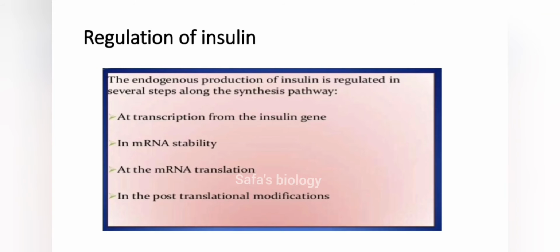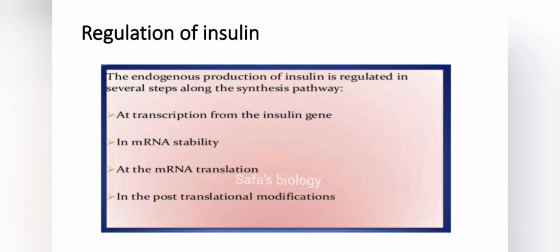Regulation of insulin. Insulin regulates the metabolism of carbohydrates, fats and proteins by promoting the absorption of glucose from the blood into liver, fat, and skeletal muscle cells. The endogenous production of insulin is regulated in several steps along the synthesis pathway: at the transcription from the insulin gene, in mRNA stability, at the mRNA translation, and in the post-translational modification. So basically, insulin is a very important hormone for our body.